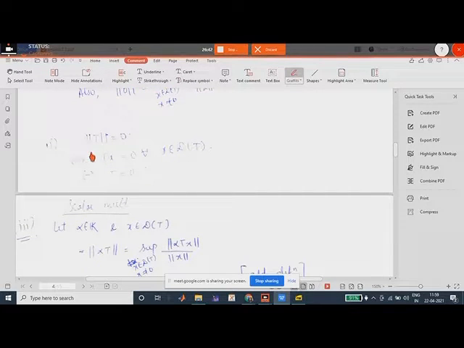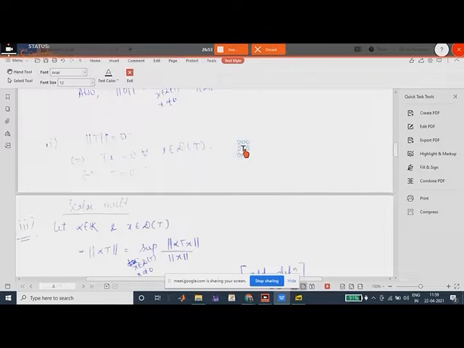This is the same property. Norm of T is equal to 0 implies Tx is equal to 0. Can you clearly see it, or do I write it? This is written: Tx is equal to 0 for all x in D(T), right? So this would imply Tx is equal to 0 for all x in D(T). That is if and only if x is equal to 0. This is the if and only if case.